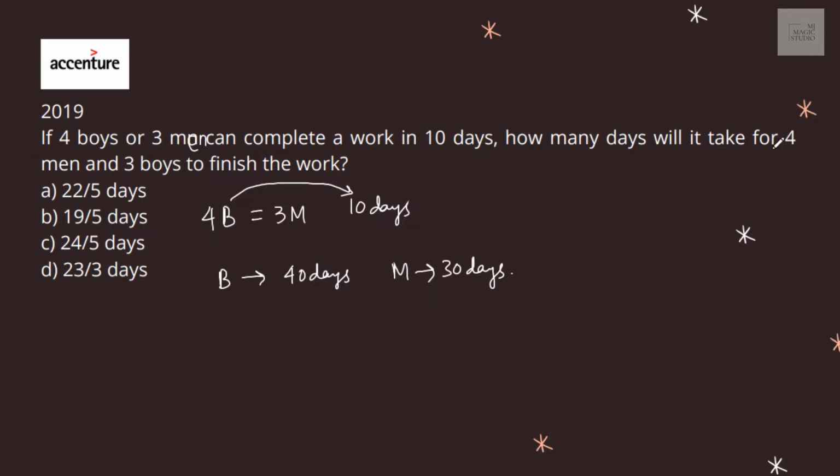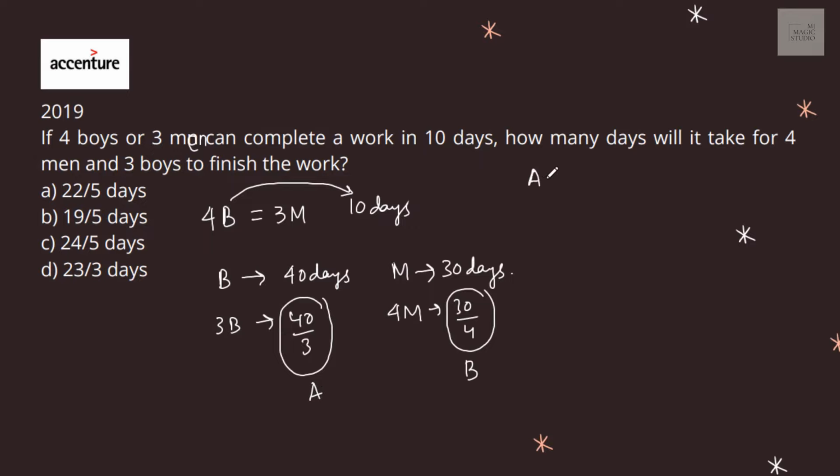How many days will it take for four men and three boys? So 3 boys would be able to complete the work in 40 by 3 days, and 4 men would be able to complete the work in 30 by 4 days. Now these two groups are working together. Let this be group A and this be group B.